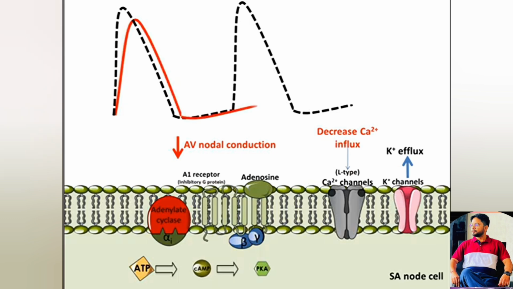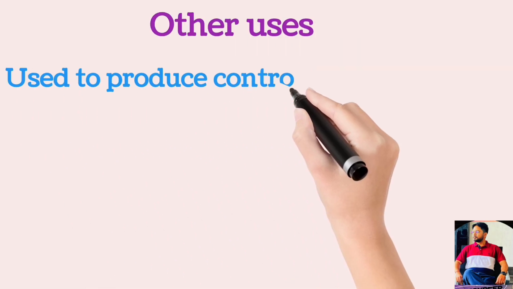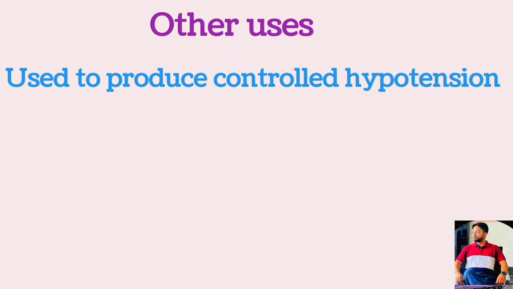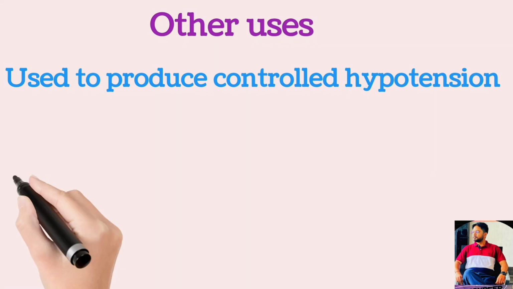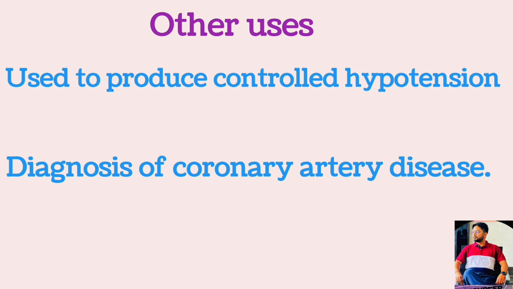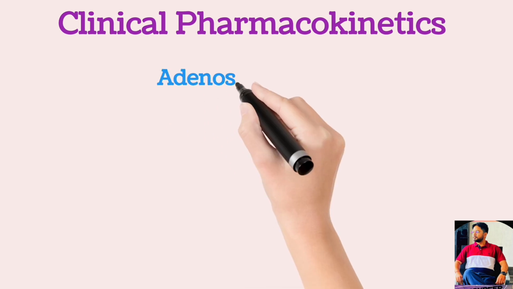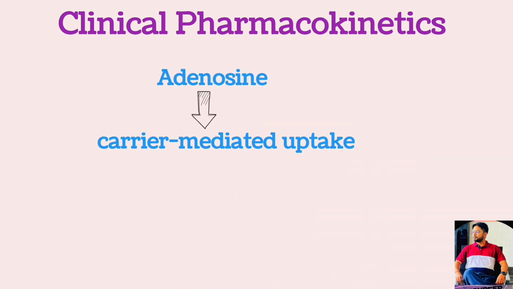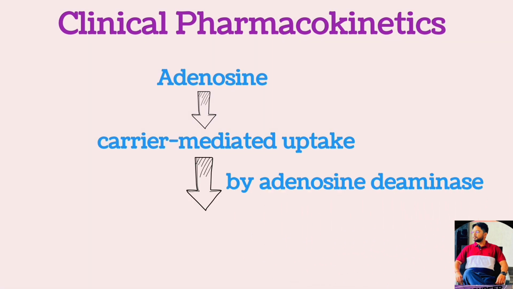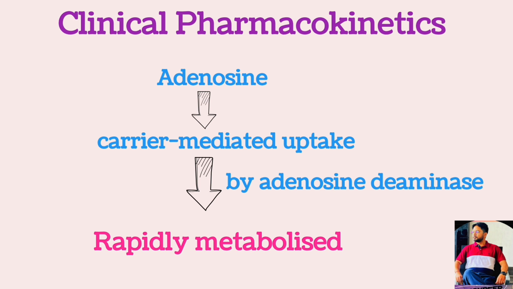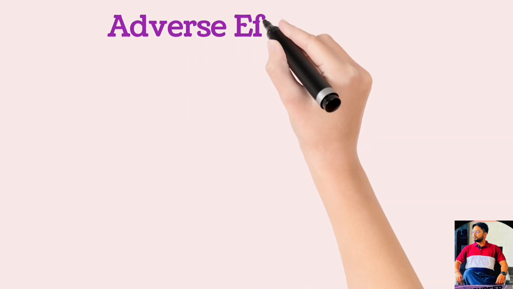Adenosine can also be used to produce controlled hypotension during some surgical procedures and in the diagnosis of coronary artery disease. In this case, adenosine is used as a continuous infusion. The action of adenosine is short-lived because it is eliminated by carrier-mediated uptake in most of the cells, including endothelium. The drug is transported into the cells and deaminated by adenosine deaminase so rapidly.